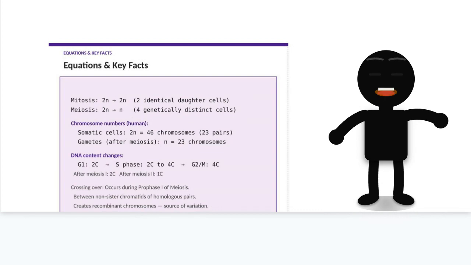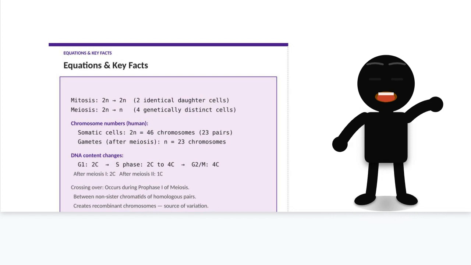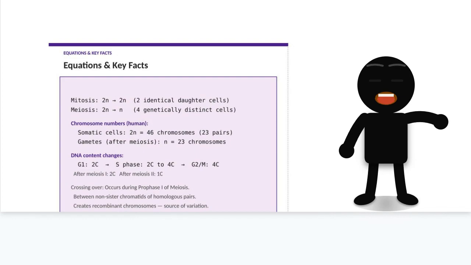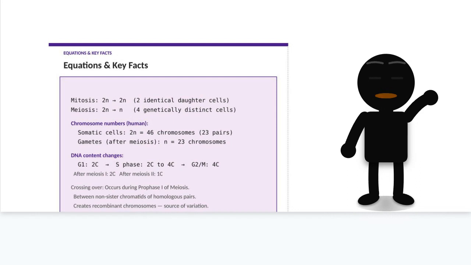Let me give you the key numbers and facts. Mitosis, diploid 2N goes to 2N. Meiosis, diploid 2N goes to haploid N. In humans, somatic cells have 46 chromosomes in 23 pairs. Gametes have 23 chromosomes. The DNA content through the cell cycle: at the start of G1 it is 2C, doubles during S phase to 4C, remains 4C through G2 and the start of mitosis, then is back to 2C after division. In meiosis, the DNA content halves twice, to 2C after Meiosis I and to 1C after Meiosis II.